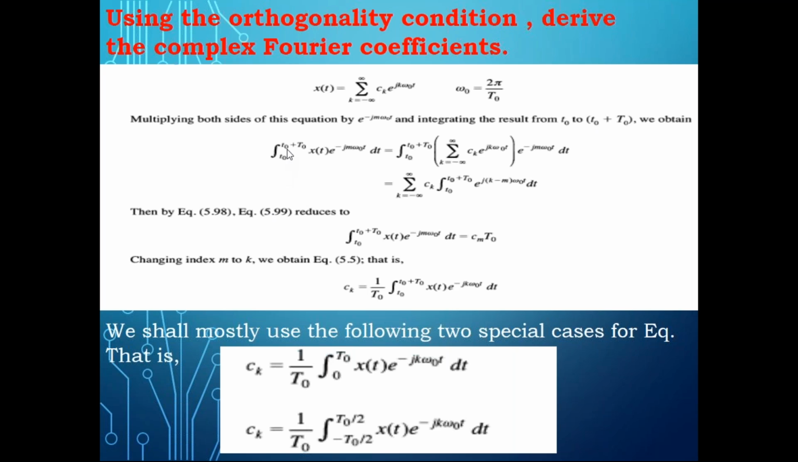So you have to integrate from t naught to t naught plus T naught, and multiply with e power minus j n omega naught t. When you do that, that is multiplication with the exponential term and then integration, this term can be replaced like this.